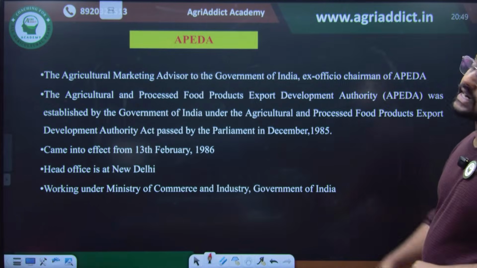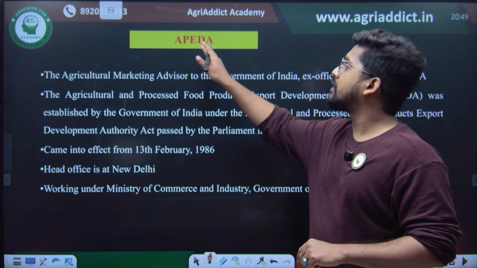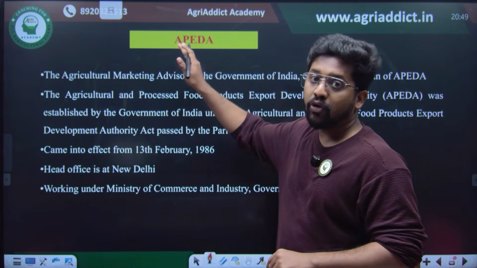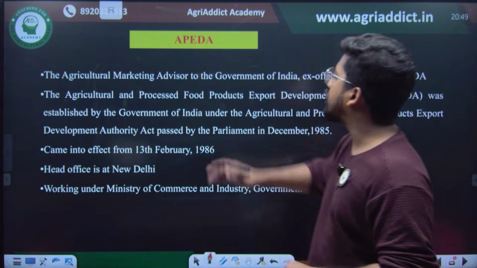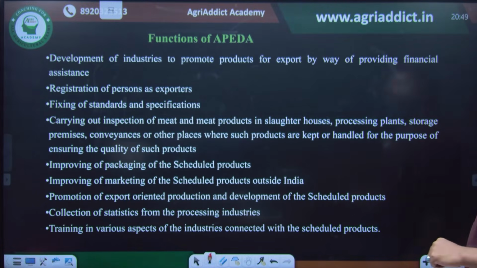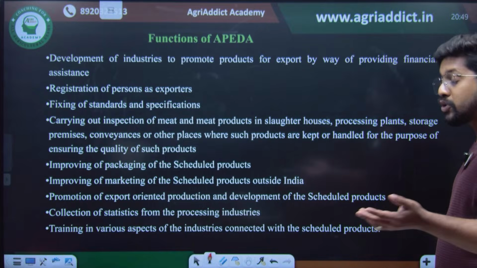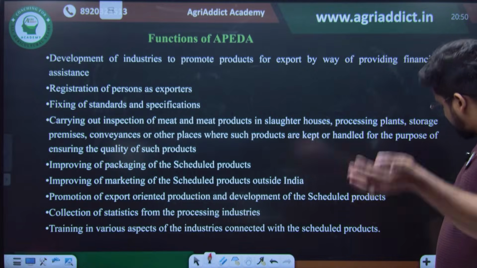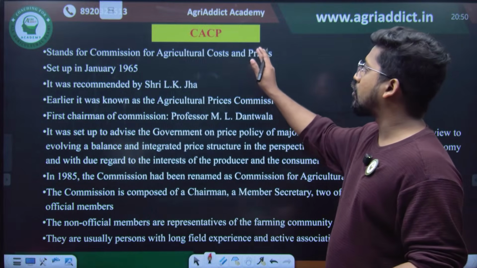Then the APEDA, Agricultural and Processed Food Products Export Development Authority. It's not Agricultural Products Export Development Authority. Always remember it is Agricultural and Processed Food Products Export Development Authority, which was established in 1985. This is also an export-oriented institution, which helps in the trading of agricultural products to other countries. Then there is CACP, that is the Commission for Agricultural Costs and Prices.